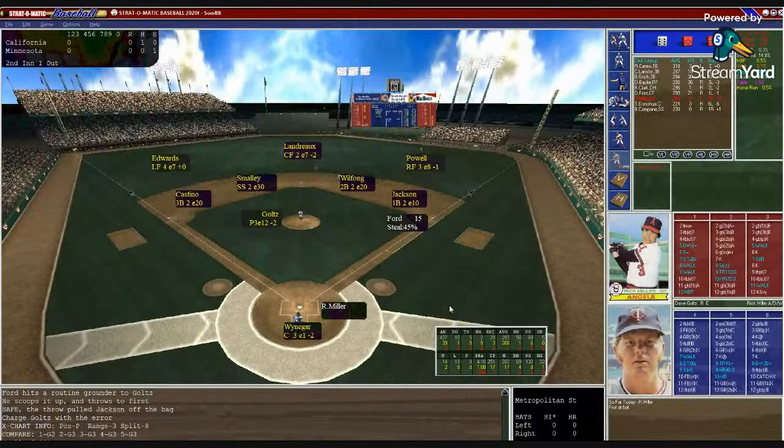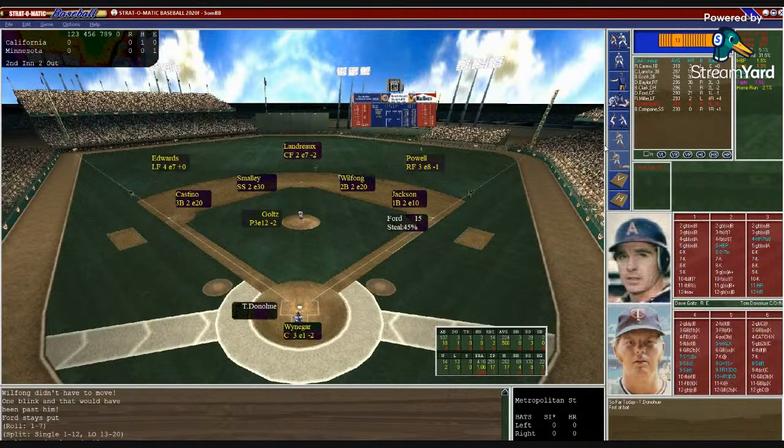So here is Rick Miller hitting .308, no homers, and 3 runs batted in, left-handed hitter. Waniger sets in the target. Dave Goltz from the stretch. Runner on first and 1 out. Here's the pitch to Miller, and that's a line drive. Oh, what a play from Wilfong. He reached down and just got it. Ford back to first, and there's 2 outs.